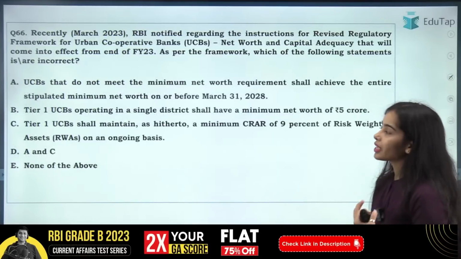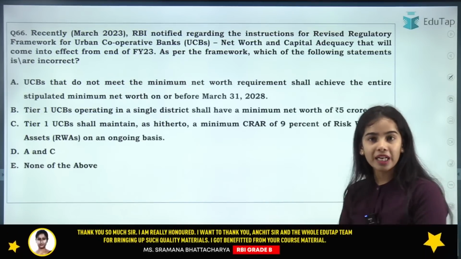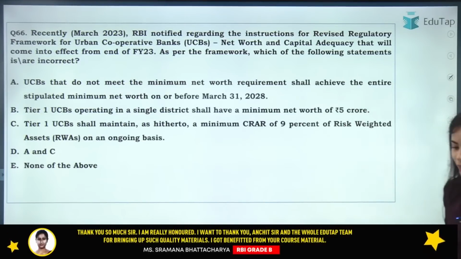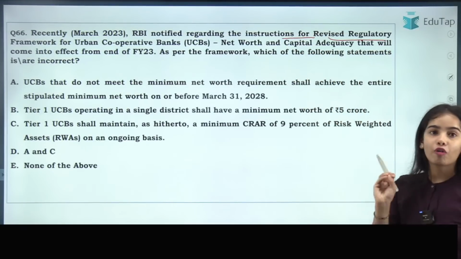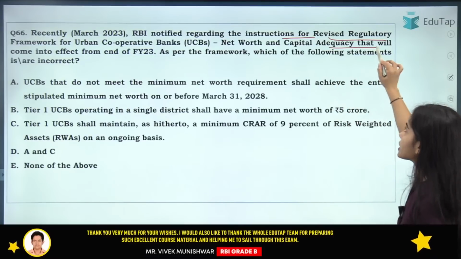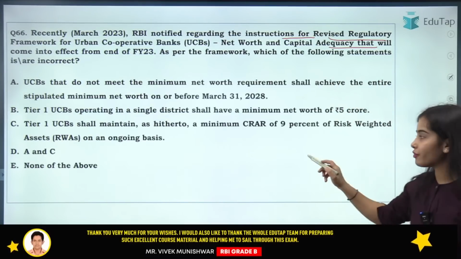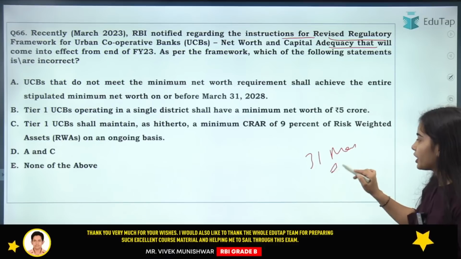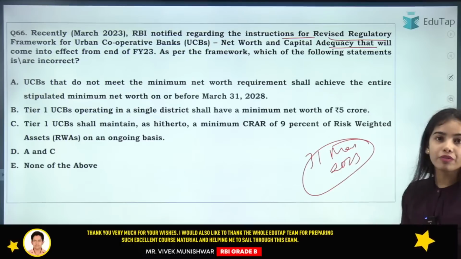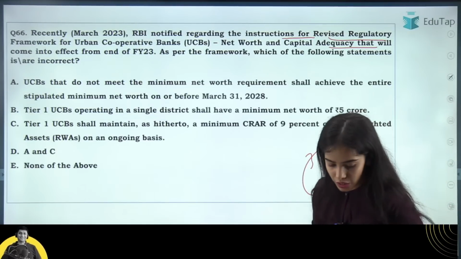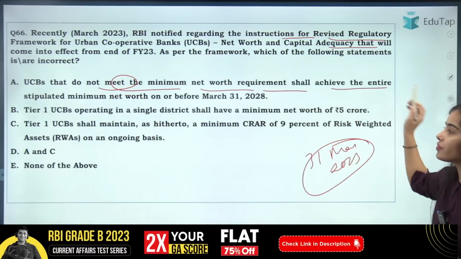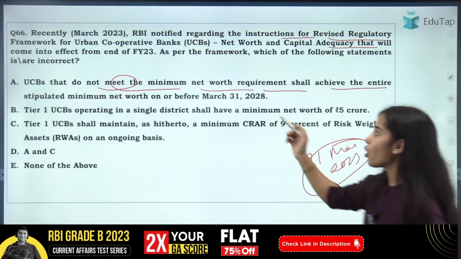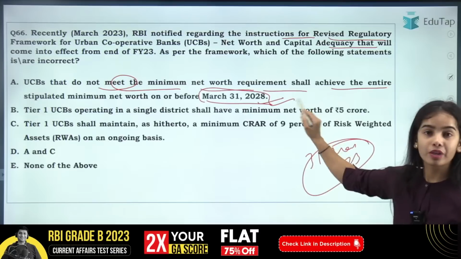Now coming to the next question regarding the urban cooperative banks, the capital adequacy ratio and the net worth. I hope you will be easily able to answer this question. Recently, RBI notified the instructions for the revised regulatory framework for urban cooperative banks, net worth and capital adequacy, that will come into effect from 31st March 2023. As per the framework, which of the following statements is or are incorrect? The urban cooperative banks that do not meet the minimum net worth requirement shall achieve the entire stipulated minimum net worth on or before March 31st, 2028. Okay, so this is correct.